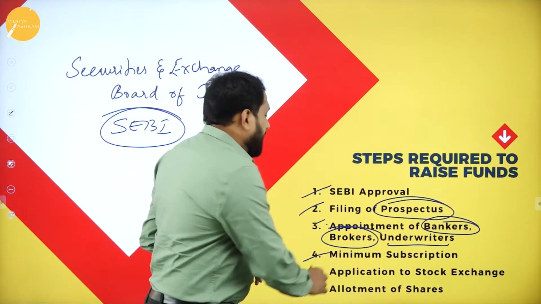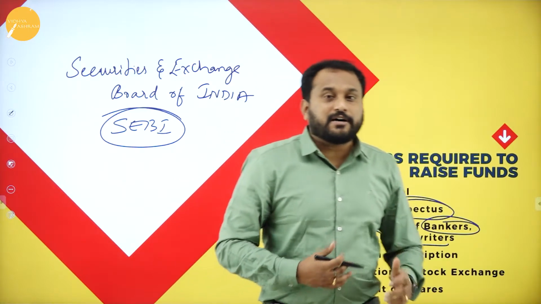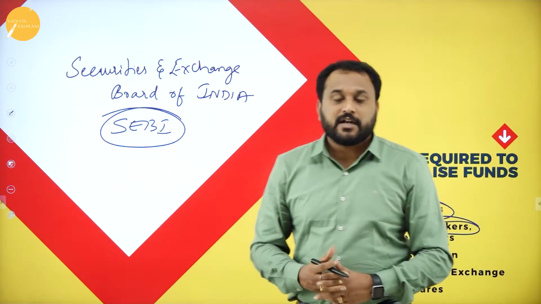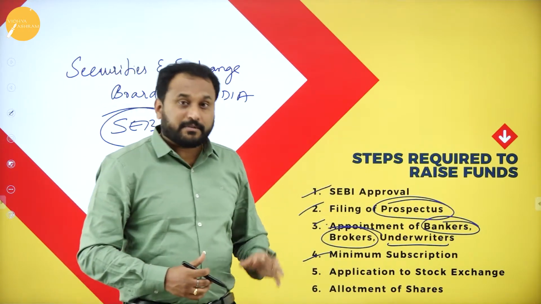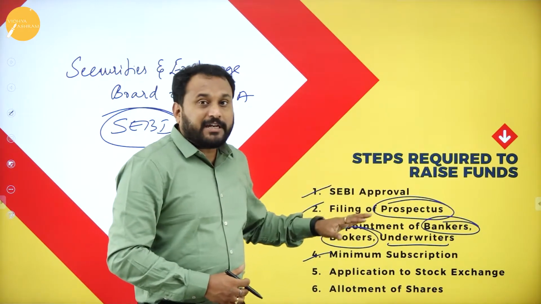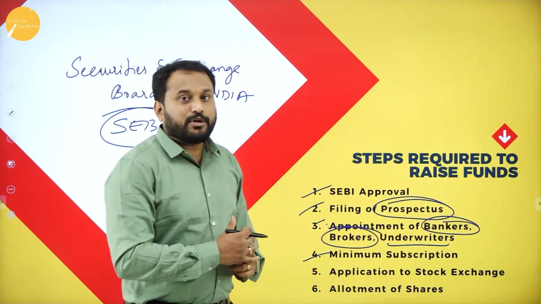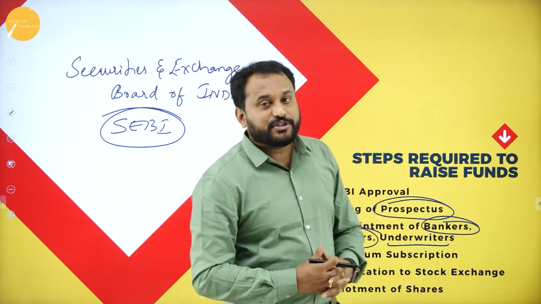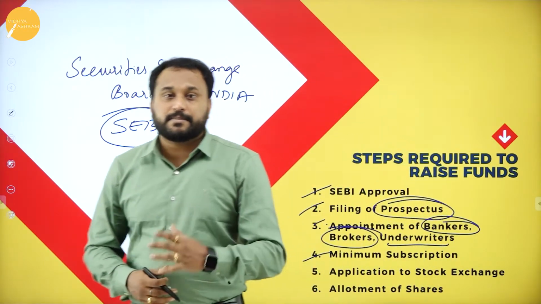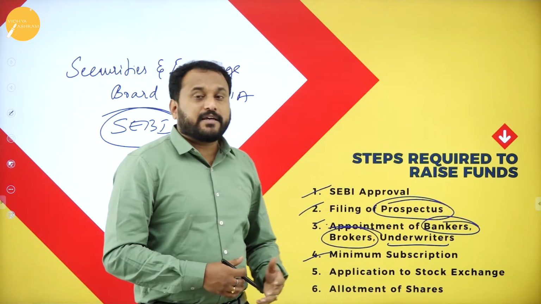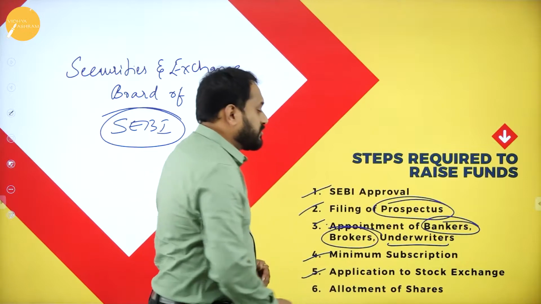Next one is minimum subscription. Now the rules of the Companies Act also says that you need to maintain a minimum balance. You need to maintain a minimum balance and minimum things what the public should actually take. When it comes to a private company, the minimum subscription is 1 lakh rupees. But when it comes to a public company, the minimum subscription by the public is how much? 5 lakh rupees. Next is application to stock exchange.